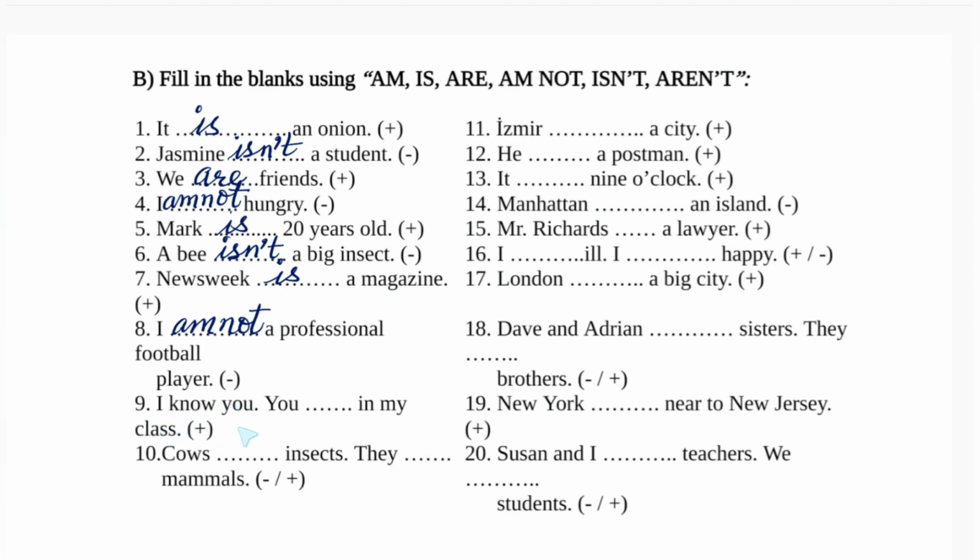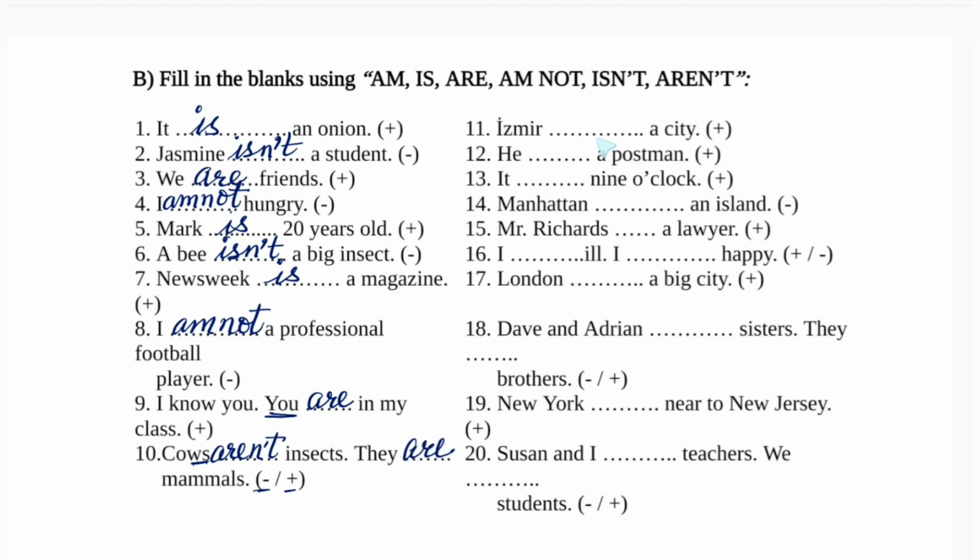Number 9, I know you. You dash in my class. Positive. With you, we always use plural verb, that is you are. You are in my class. Cows dash insects. First minus, then plus means first negative. Cows plural, that's why cows aren't. Cows aren't insects, they are, positive, mammals.